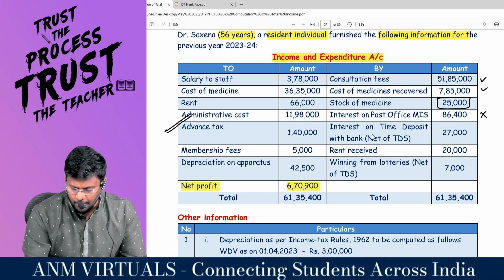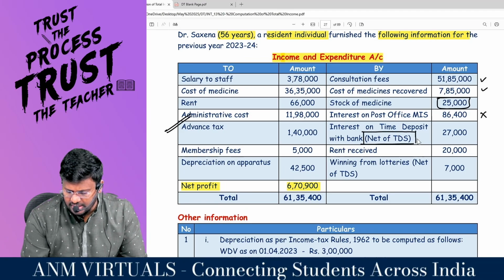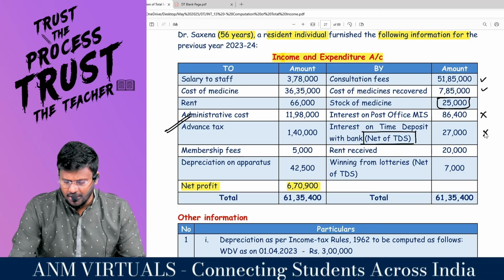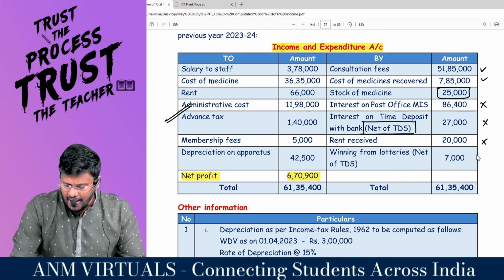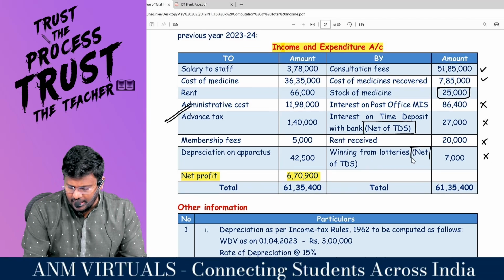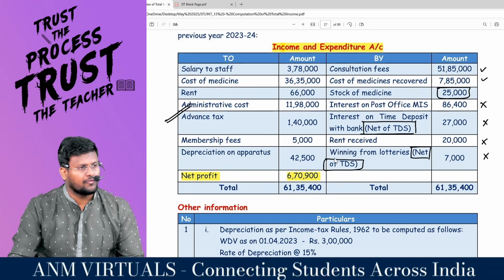Interest on time deposit, they specifically mention that it is net of TDS. This has to be taxable under a different head of income. Rent received should be taxable under a different head of income. And winning from lottery, specifically they mention that net of TDS, should be taxable under a different head of income.